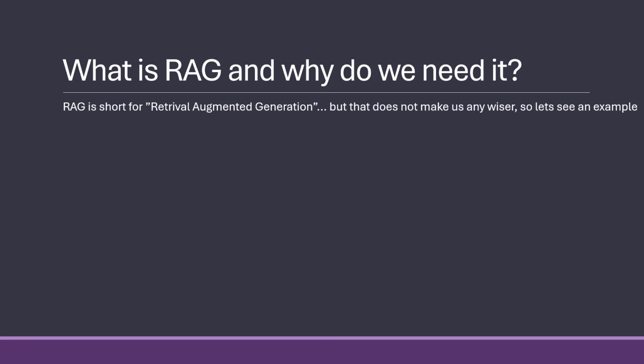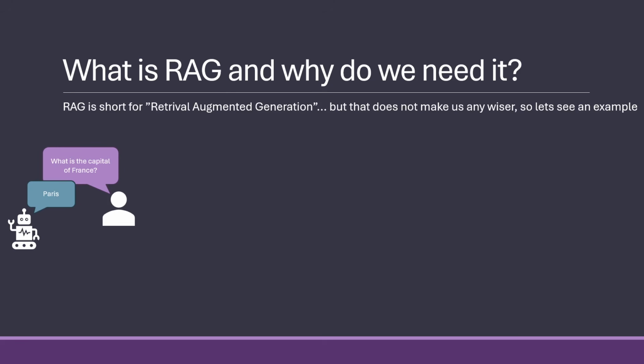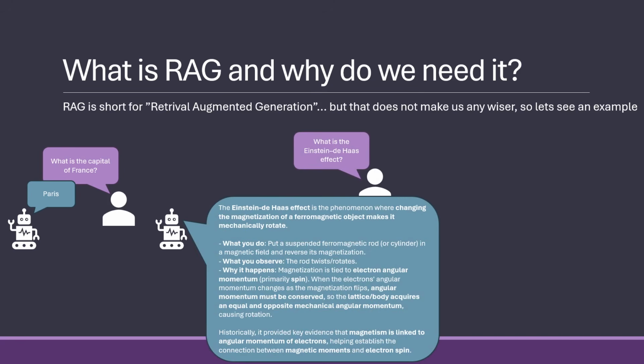So, what is RAG and why do we need it? In short, it stands for Retrieval Augmented Generation, but that doesn't make us any wiser. So let's see an example. We can ask an LLM a question. What is the capital of France? And it can answer. That's good. And they are surprisingly knowledgeable about all kinds of odd questions. So what is the Einstein-de Haas effect? And this is even one of the smaller models, and it can just spit out what this is about, some magnets rotating stuff.